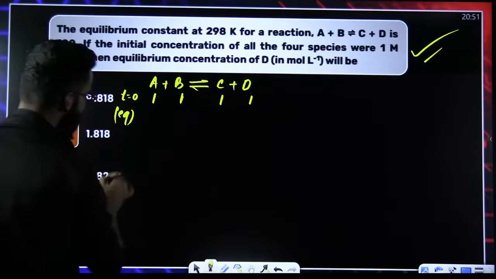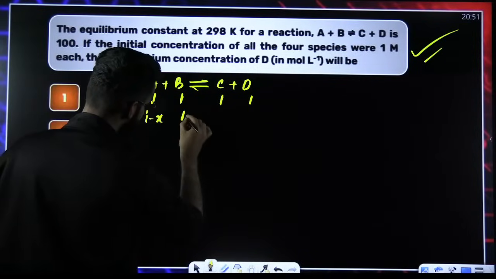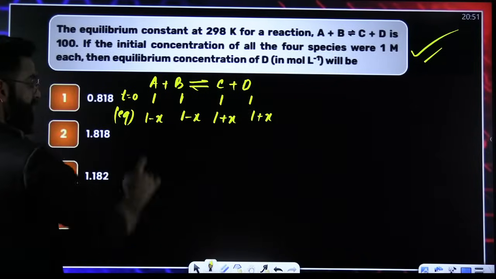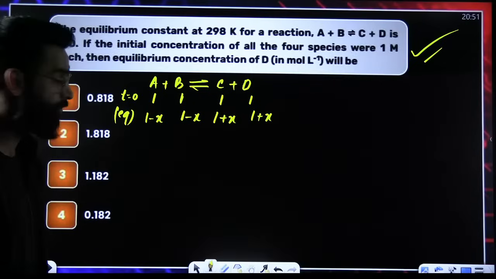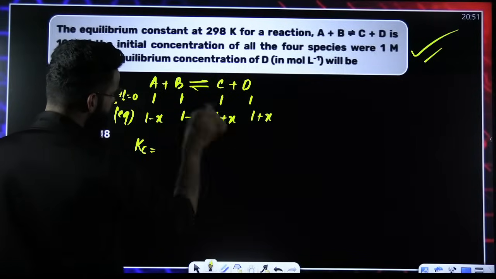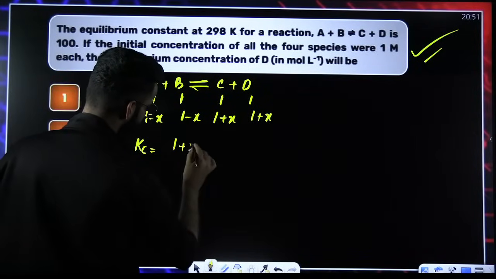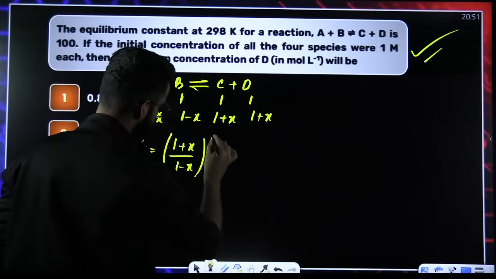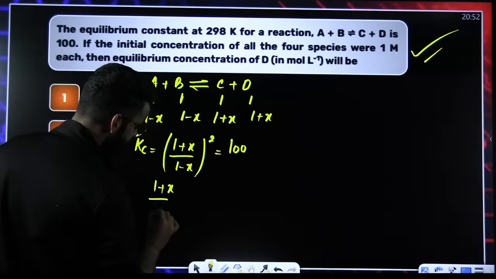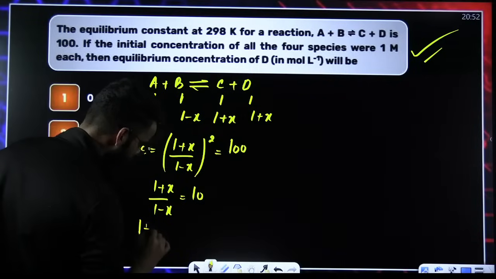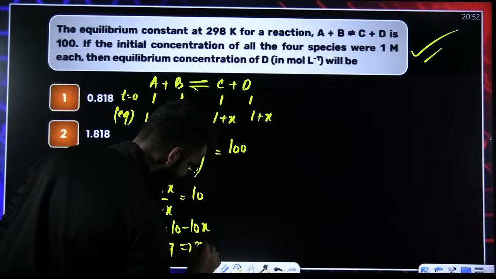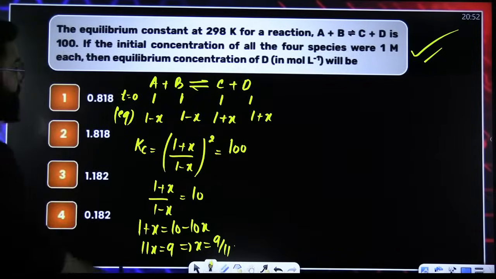Now, at equilibrium, if I ask you what is the concentration of A, it has to be 1 minus X. This should be also 1 minus X. This will be 1 plus X. This will be 1 plus X. These are the concentrations of all the reactants and products at equilibrium. Okay. Now, if I write the Kc expression, it is concentration of C multiplied by concentration of D divided by concentration of A and concentration of B. It comes out to be 1 plus X divided by 1 minus X, whole square, right? And Kc is nothing but 100. So 1 plus X divided by 1 minus X came out to be 10. So 1 plus X is equal to 10 minus 10X. So I can say 11X is equal to 9, which tells you that X is equal to 9 by 11.